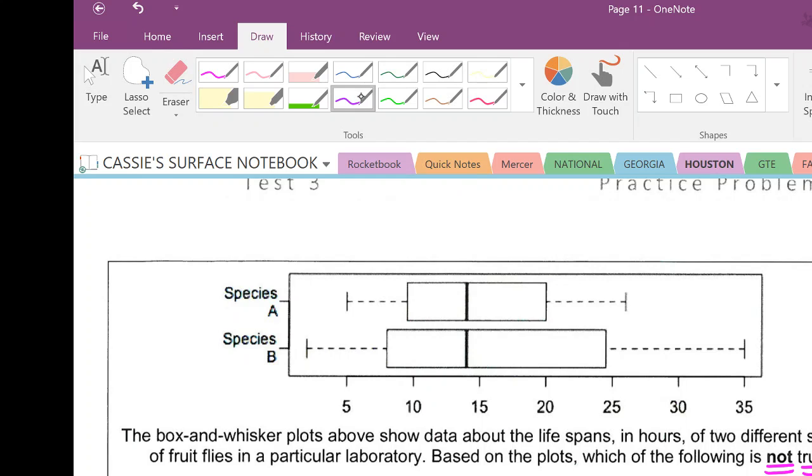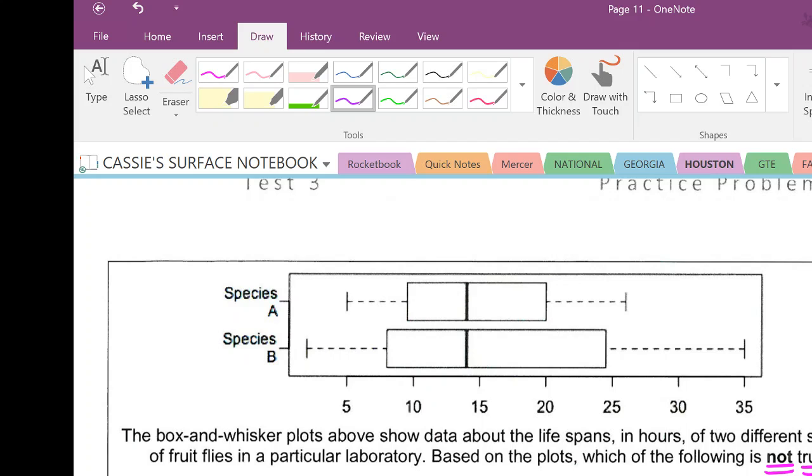So anyway, let's do the longest living species of B. The longest living members of B, that would be this guy way out here at the 35, lives longer than the longest of A. Well, that is true. You can see that B clearly goes way out further than A. So B is true, so that's yes. And remember, it asked you for what's not true.